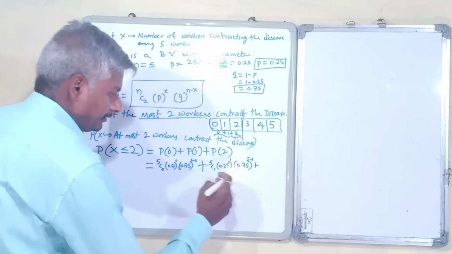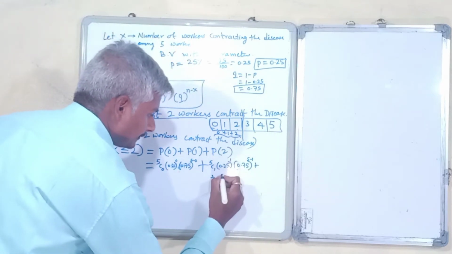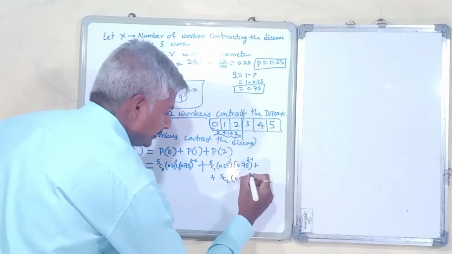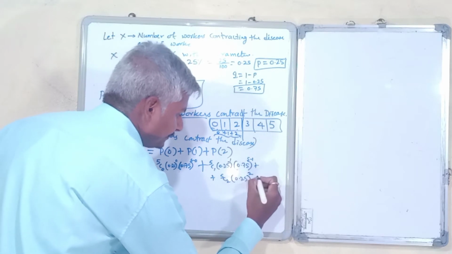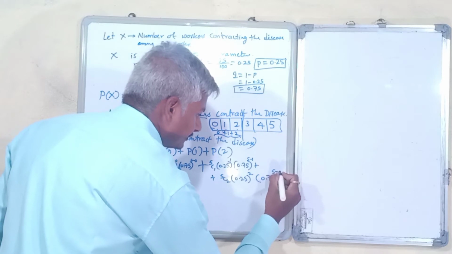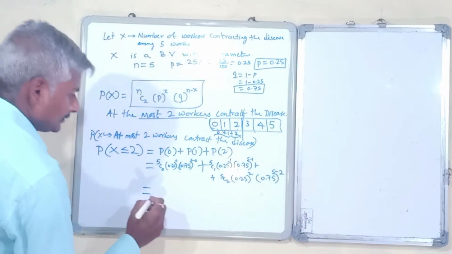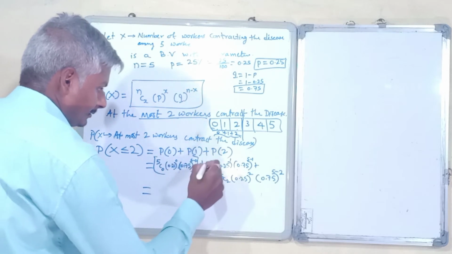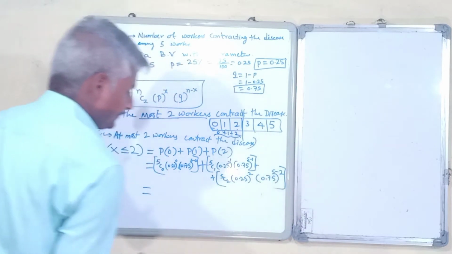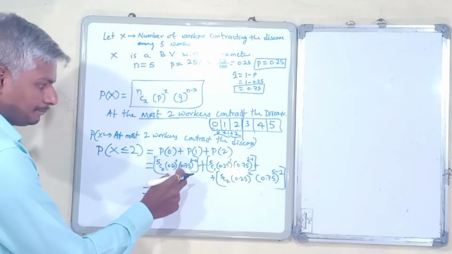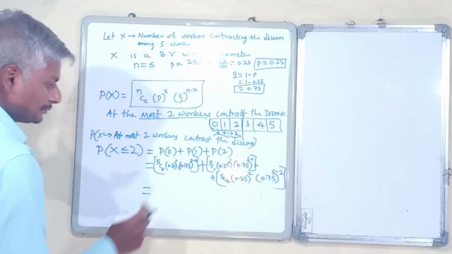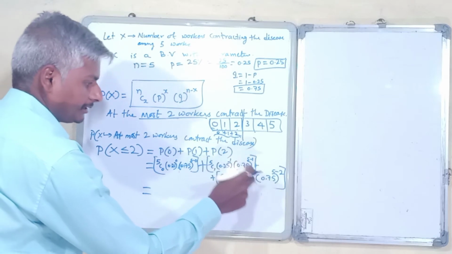Then plus 5C2 into 0.25 raised to 2 into 0.75 raised to 5 minus 2. I will make a bracket here. This is P0, this is P1, and this is P2. So P0 plus P1 plus P2.